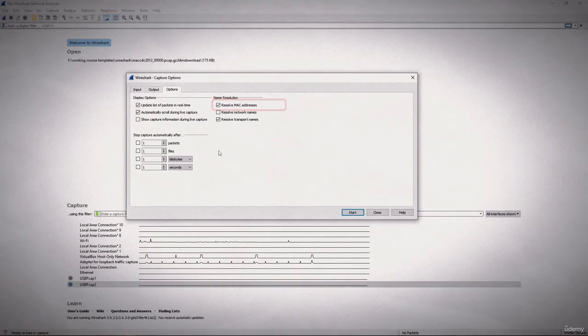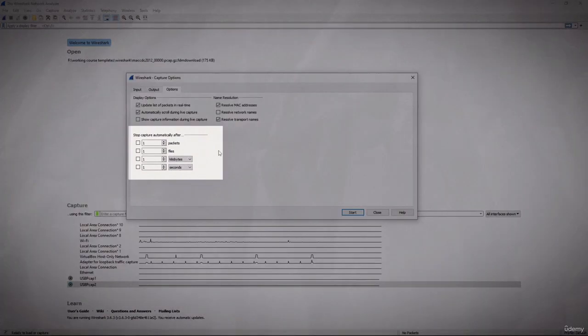That would give us the manufacturer name, and that simply comes from a file. Resolve transport names, I do that too because then it will tell us what application it thinks it's associated with. Resolve network names, I generally don't select that, because if I did, it would be hitting the DNS server a lot and it would cause a lot more traffic.